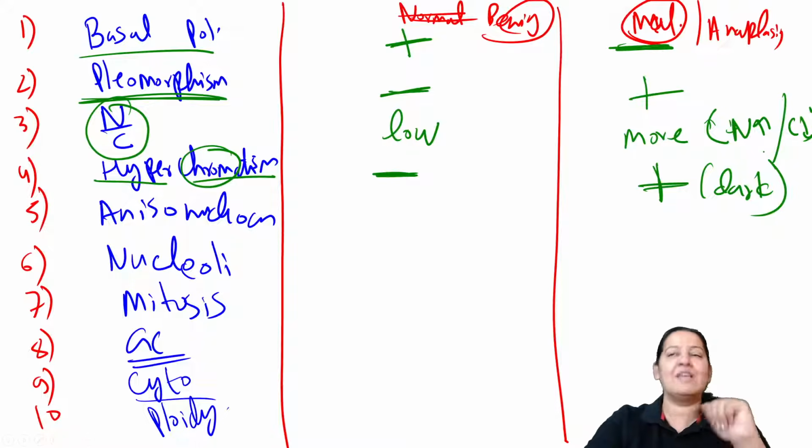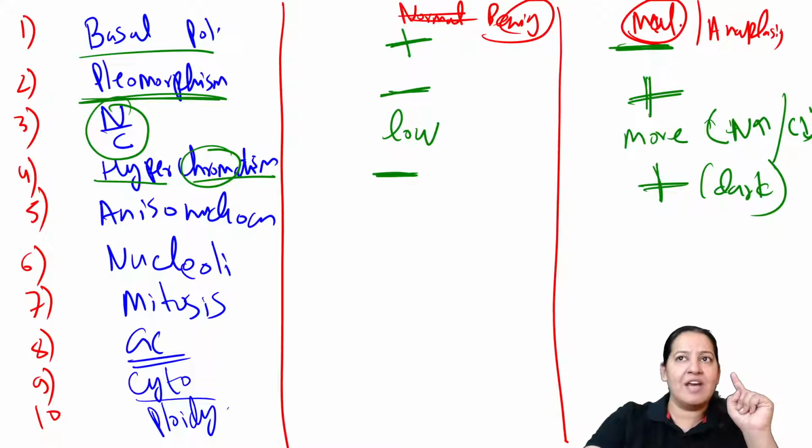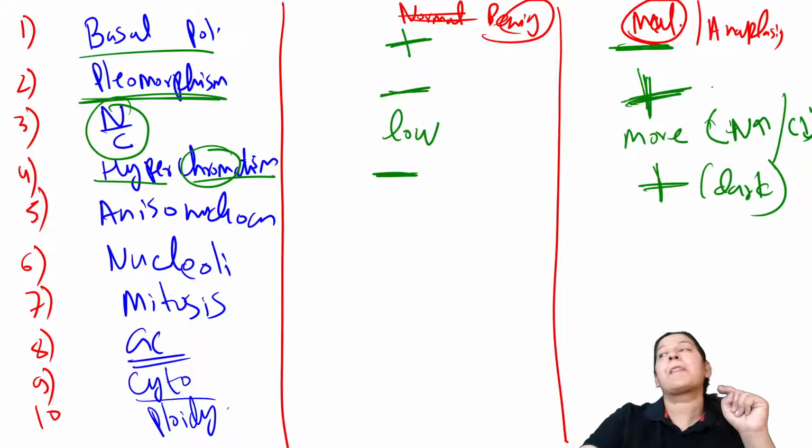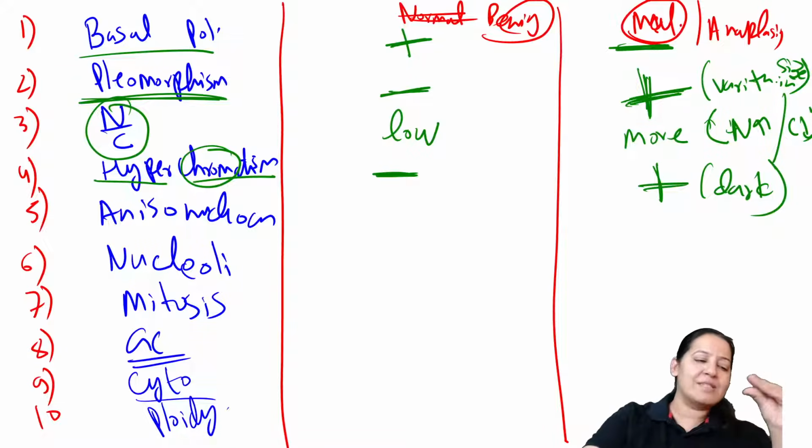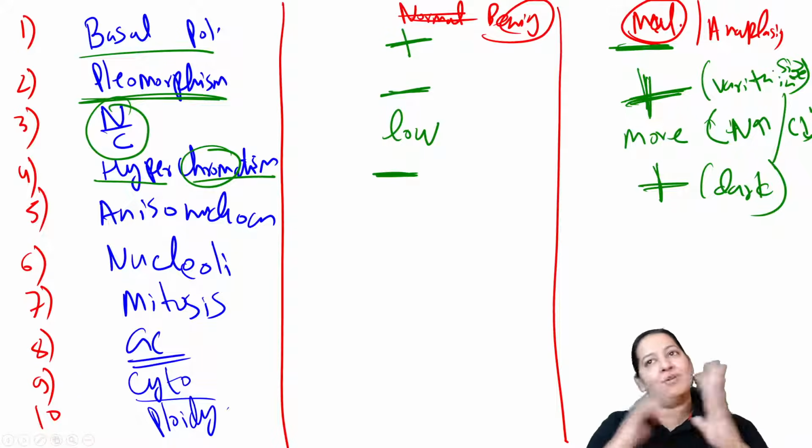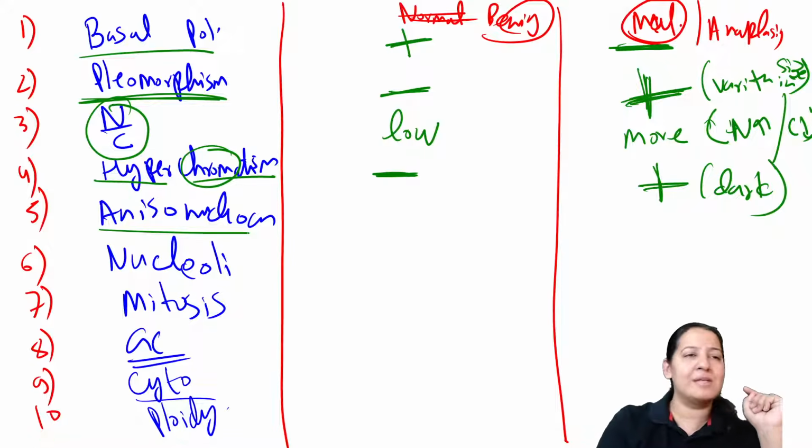You tell me the reason for everything. Why is pleomorphism present here? Because of variation in shape and size of all cells. All cells are different sizes. Some are small, some are medium, some are large. So that is the reason. Anisonucleosis, An means no. Iso means equal.